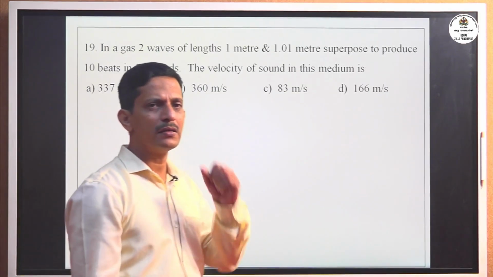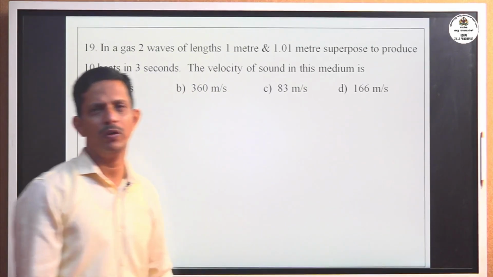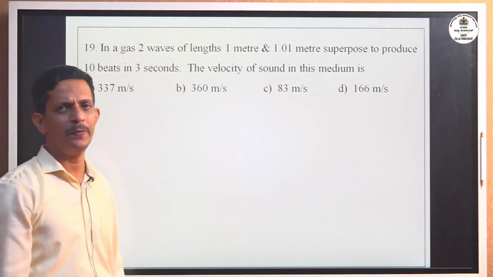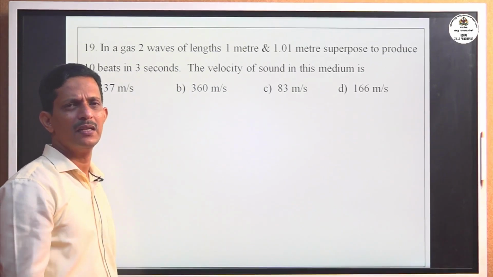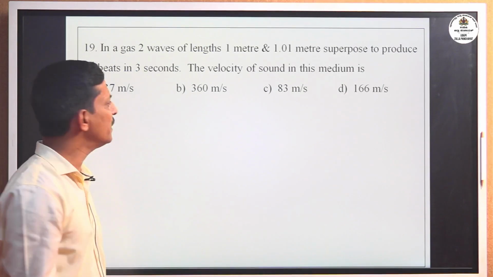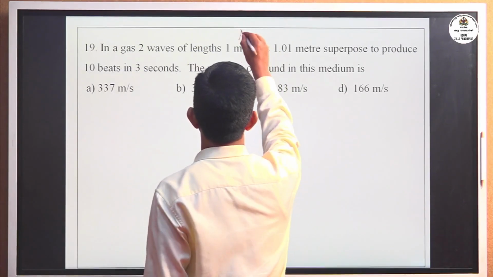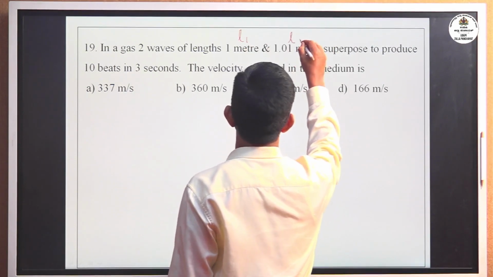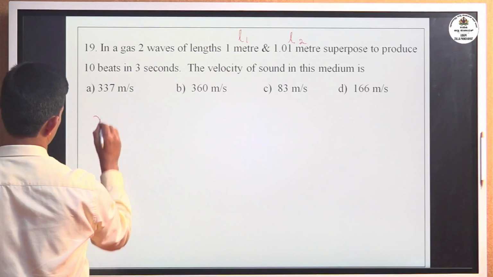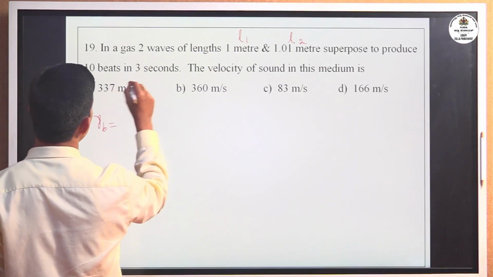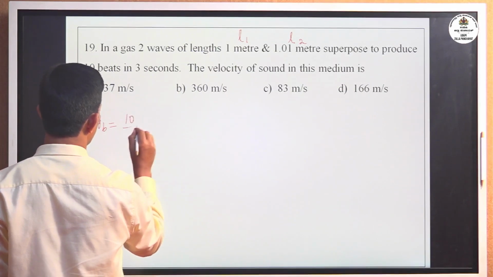In a gas, two waves of wavelength 1 meter and 1.01 meter are superposed to produce 10 beats in 3 seconds. The velocity of sound in this medium is? Two wavelengths, L1 and L2, are given, and the beat frequency is 10 beats in 3 seconds, that is 10 divided by 3 hertz.